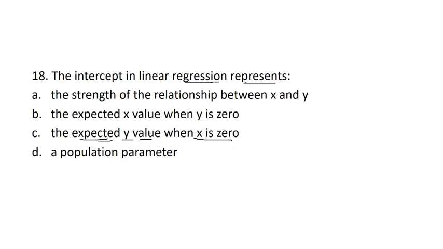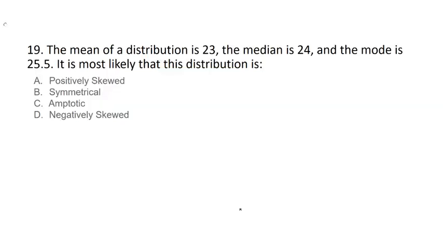Next question. The mean of a distribution is 23, the median is 24 and the mode is 25.5. It is most likely that the distribution is positively skewed, symmetrical, asymptotic, or negatively skewed. So here the answer will be negatively skewed.